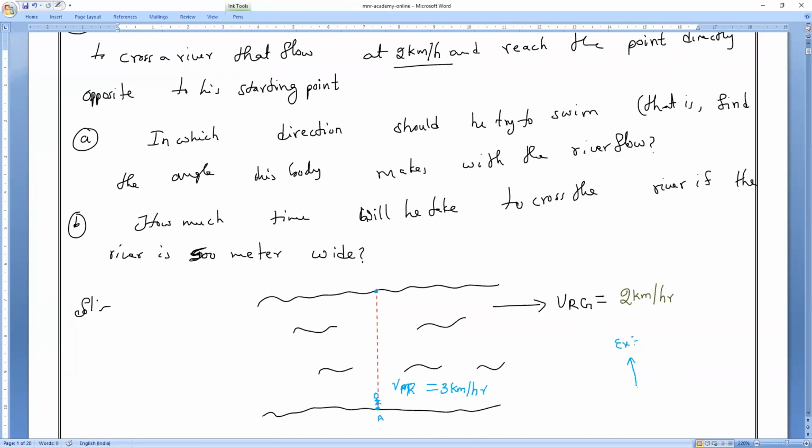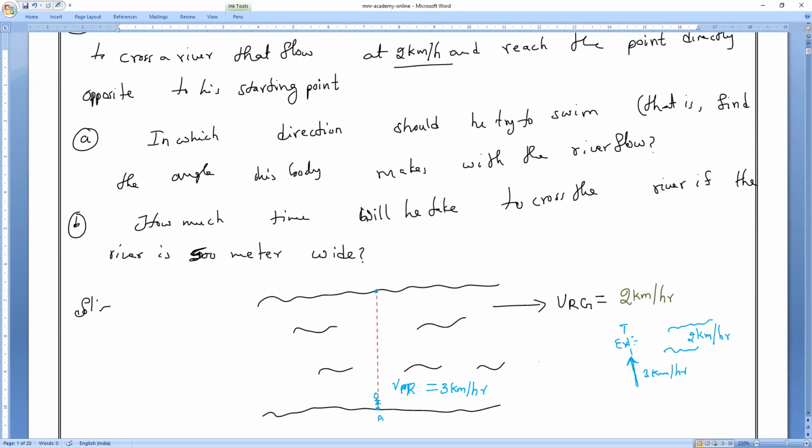If he is trying to start swimming perpendicularly, then we know that the river flow is there. So, due to the speed of the river, is it possible to reach perpendicularly straight? I am asking you the question, all of you. He is trying to swim straight away, straight means perpendicular to the river, but the river flow is 2 kilometers per hour.